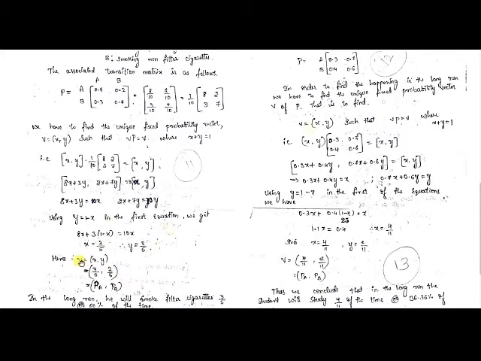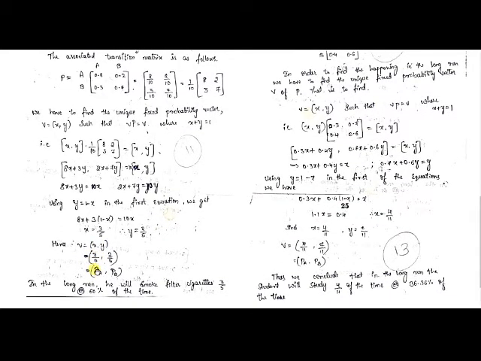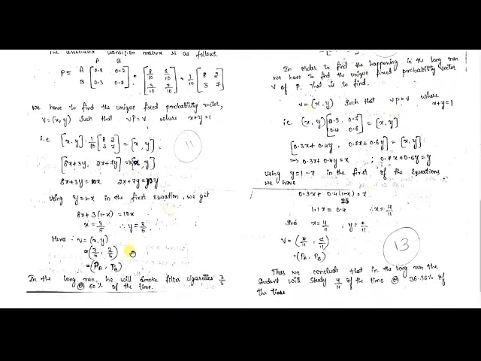So we have V is equal to (x, y), that is x is equal to 3 by 5 and y is equal to 2 by 5, isn't it? I told you x is denoted for smoking of filter cigarettes and y is denoting smoking of non-filter cigarettes. When they are asking about smoking filter cigarettes, we have to identify this element. 3 by 5 of the time he will be smoking filter cigarettes. The first element denotes filter cigarettes, the second element denotes non-filter cigarettes.